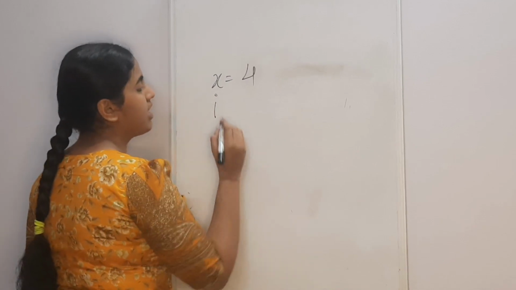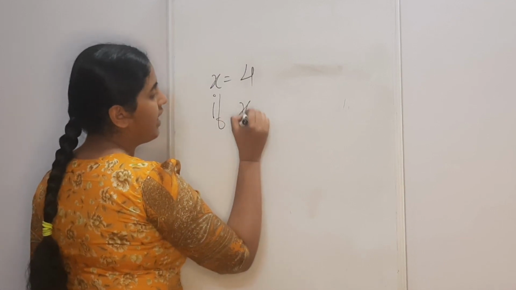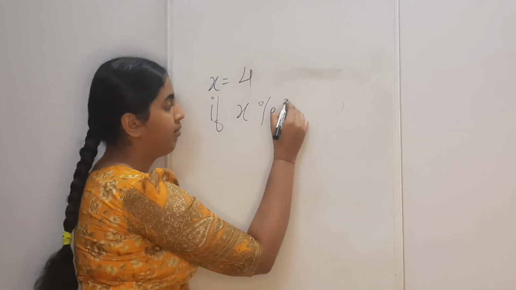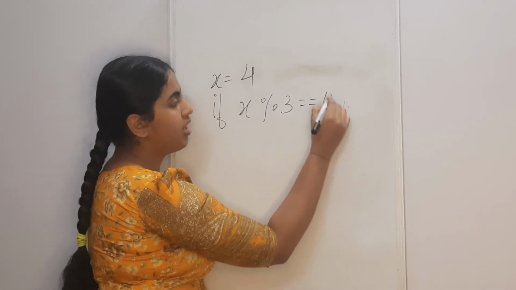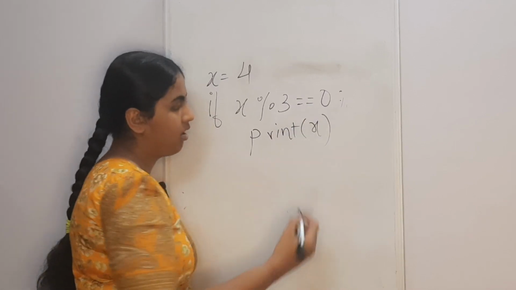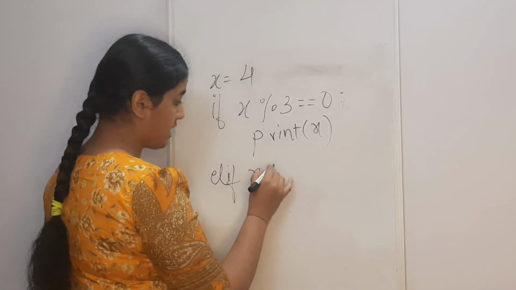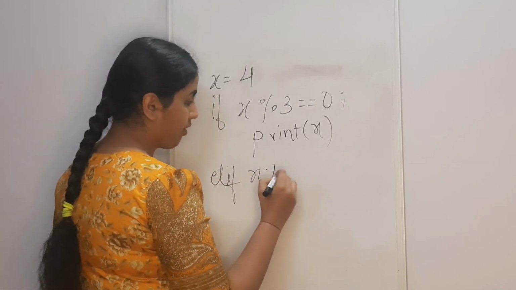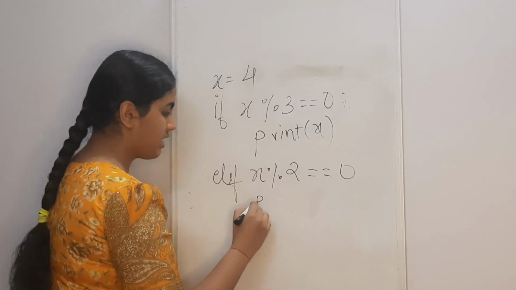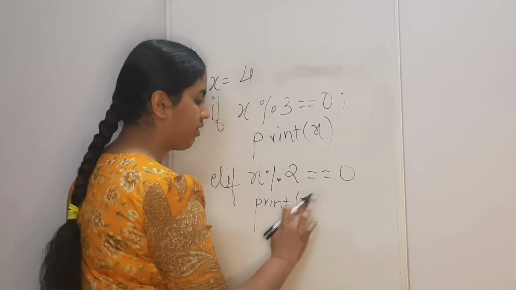Okay, if I say if x mod 3 equal to 0, I'll say print x. Or let's say I use elif over here and I say x mod 2 equal to 0. I will say print x.